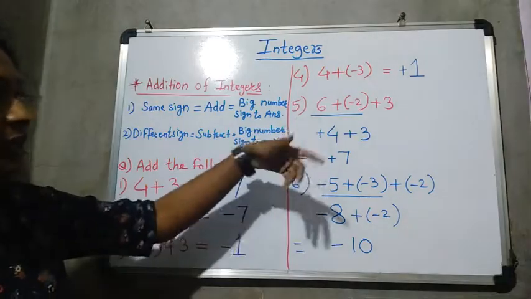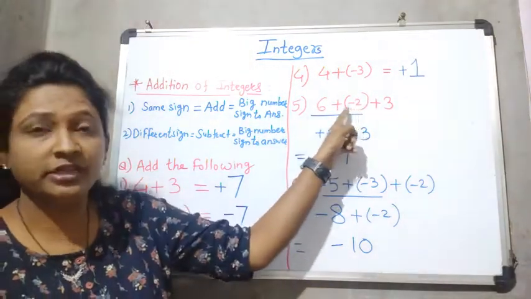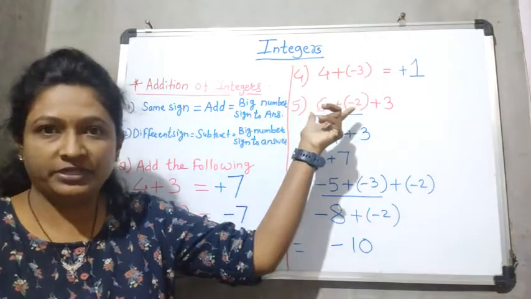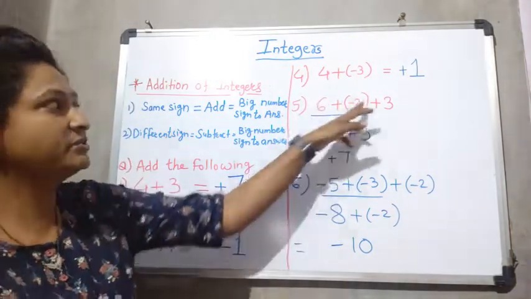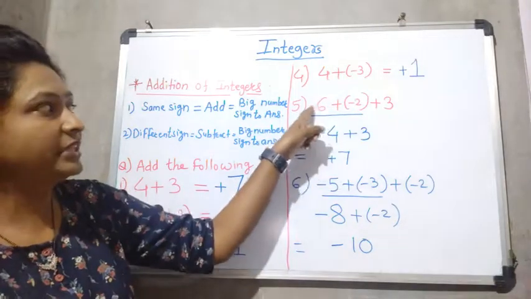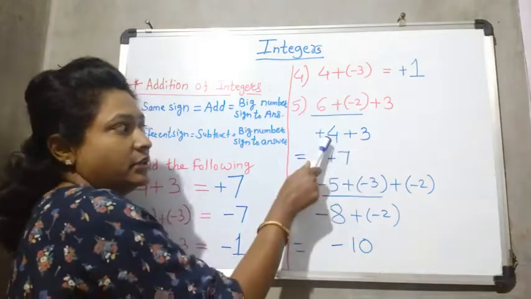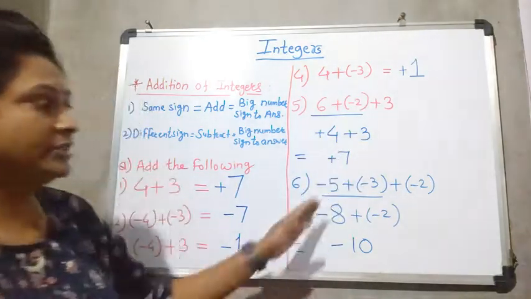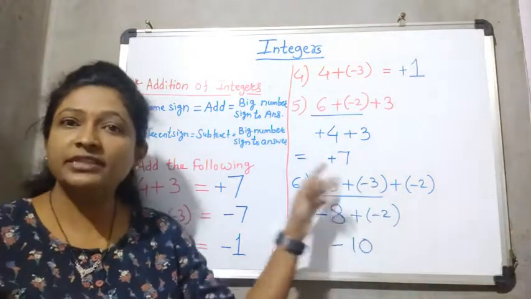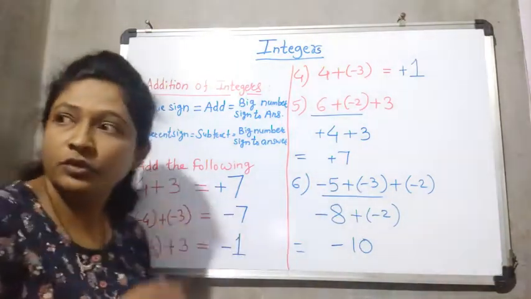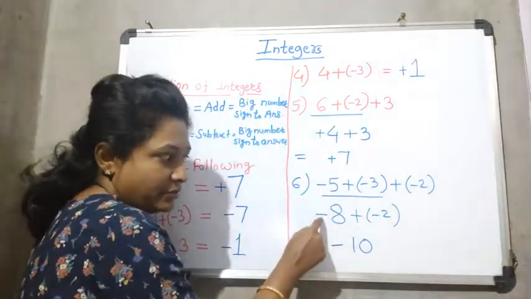See, in both examples, first 6 and plus minus 2 are there. These two numbers have different signs, so we have to subtract: 6 minus 2 is 4, and give the big number's sign. 6 has a positive sign, so positive, and you can take plus 3 down, then 4 plus 3 is 7. Same here, minus 5 minus 3, both have the same sign, so we add these two numbers: 5 plus 3 is 8, and the big number's sign is minus, so minus 8.